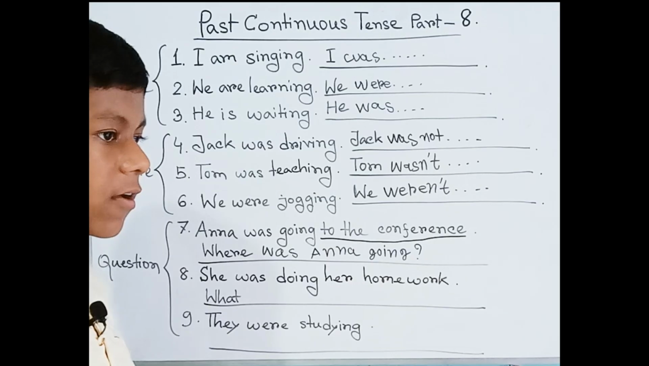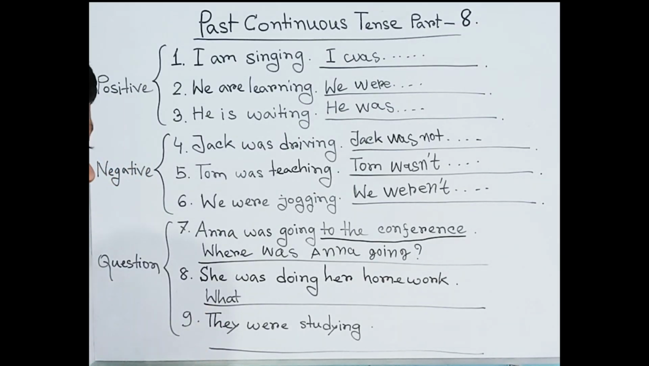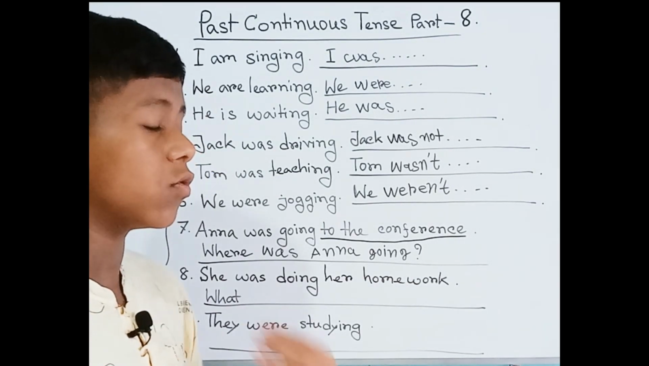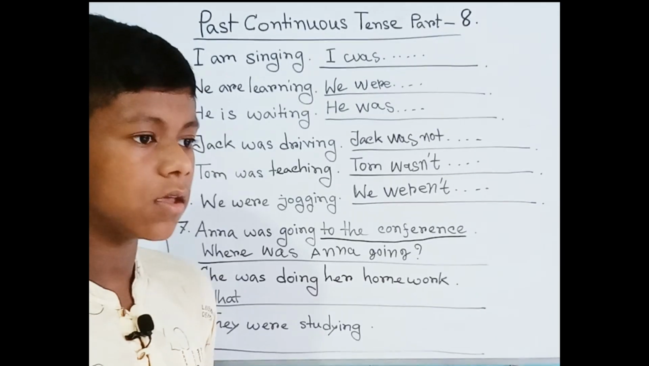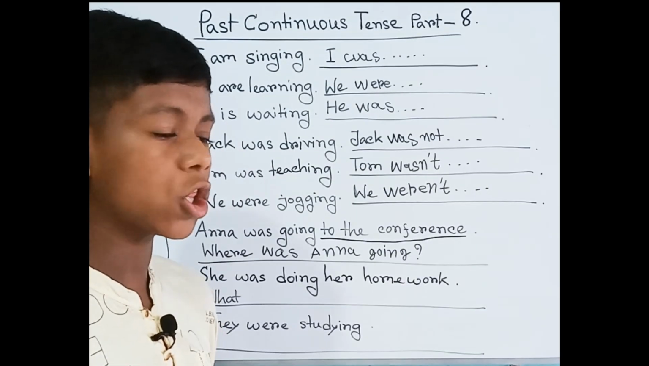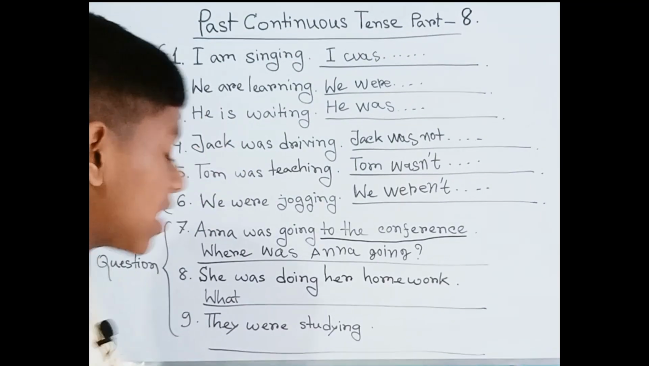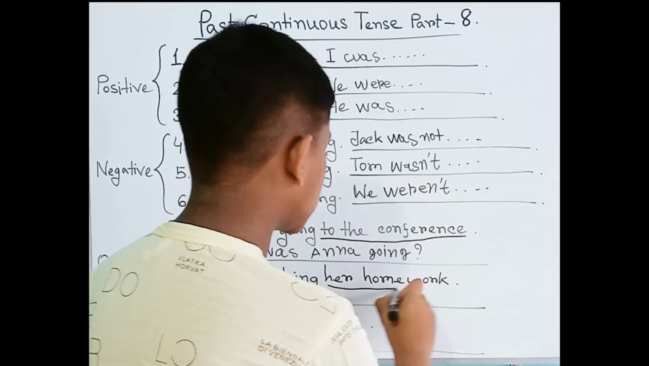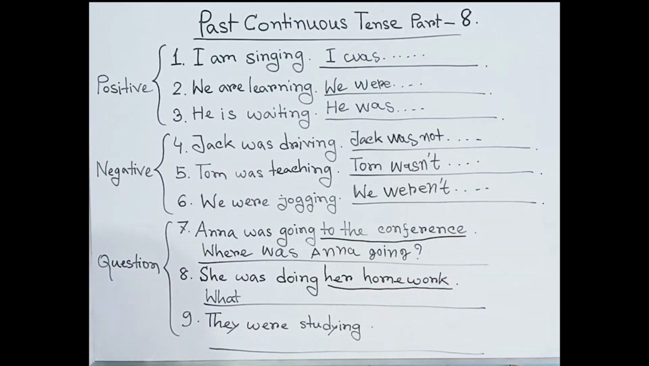Where was Anna going? We can see here. Next, she was doing her homework. Here the WH question is used. Why "what"? Because it asks what she was doing, it describes which thing she was doing. That's why we have used "what" here, only for the homework. So if we transform it into a question, we have to use "what" here.